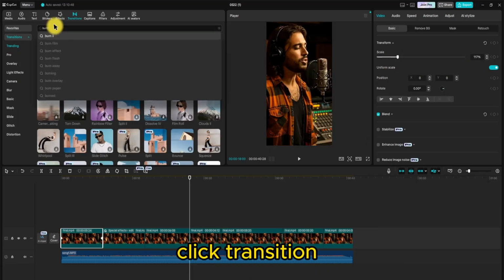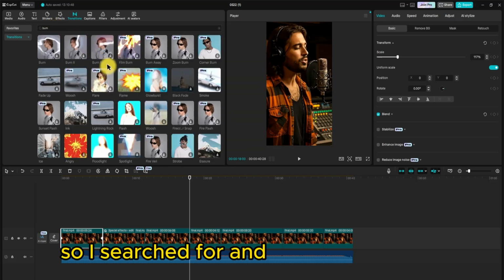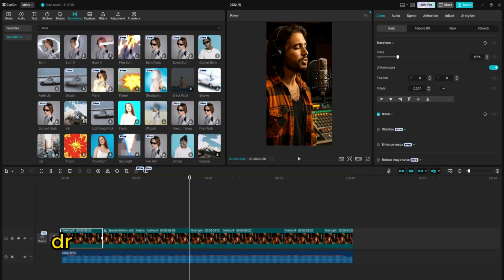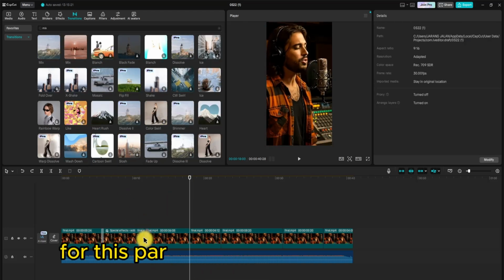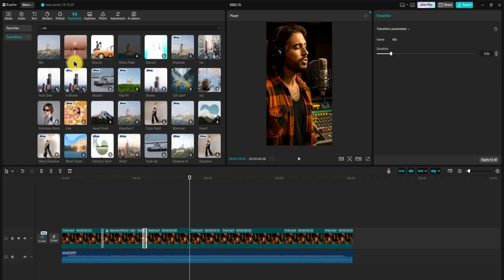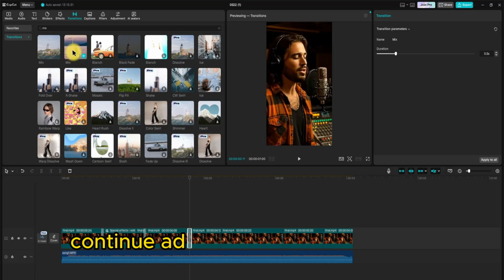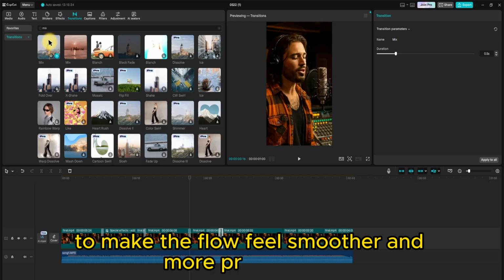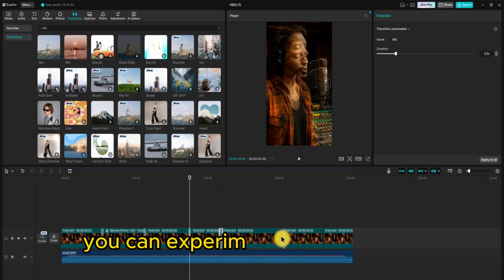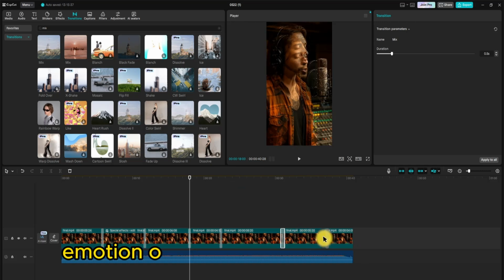Click Transitions. I wanted to use the burn transition, so I searched for and selected the burn. Drag and drop between these two video segments. For this part, I want a different transition. Let's try mix. Continue adding transitions between each video clip to make the flow feel smoother and more professional. You can experiment with different transition styles, just make sure it matches the rhythm and emotion of the song you're composing.